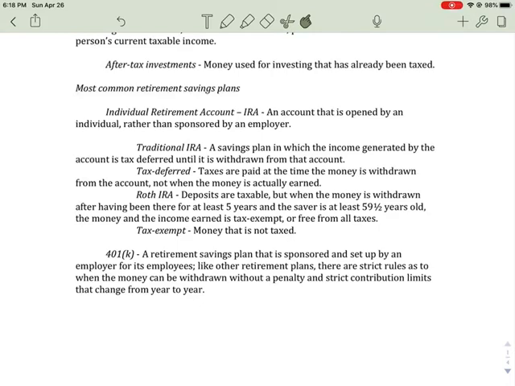One, the money goes in and it's not taxed when you deposit it, but when you withdraw from your IRA, you have to pay tax on it. Or you have the Roth IRA, where when you put money in, it's taxed, but when you take it out, it's not taxed. But you have to meet certain requirements, like it has to be there at least 5 years, and you have to be 59 and a half years old. And again, tax exempt is money that's not taxed.